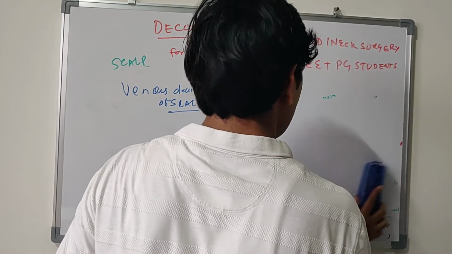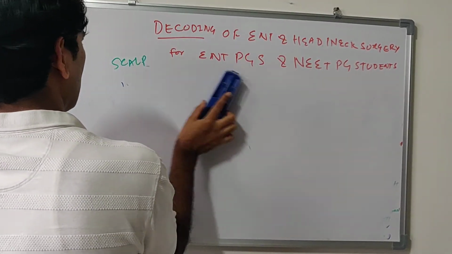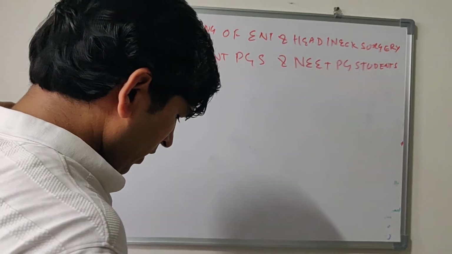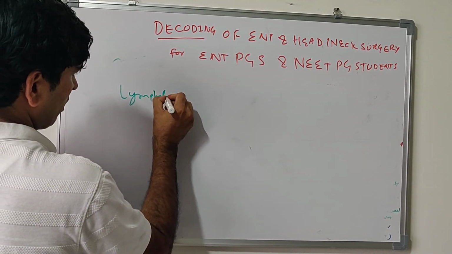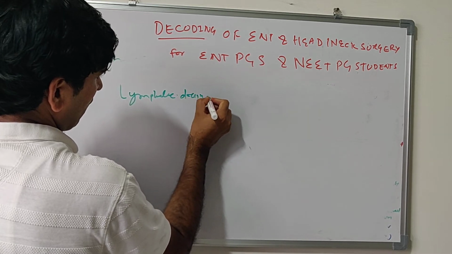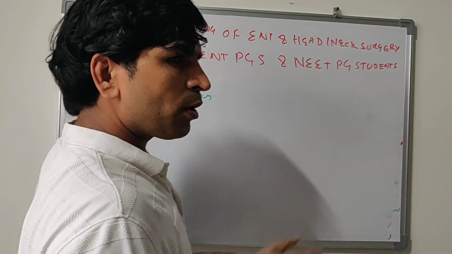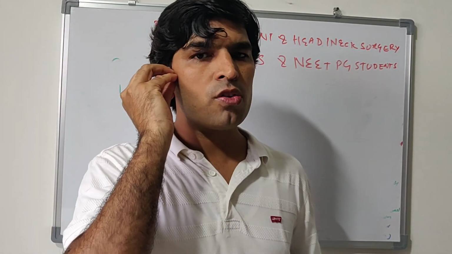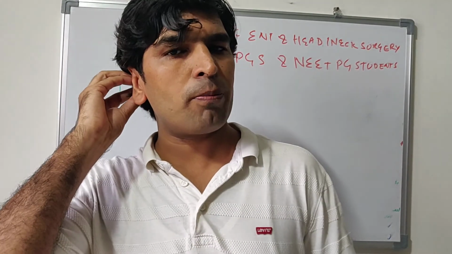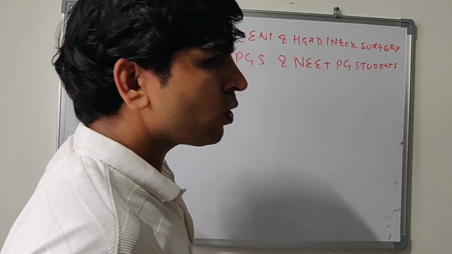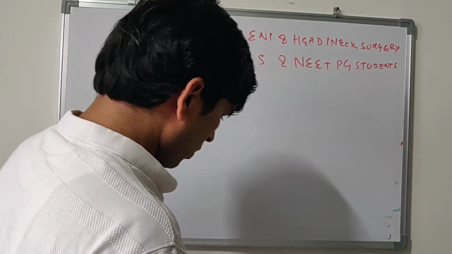Now lymphatic drainage. Lymphatic drainage of skull. In front of auricle, mainly parotid lymph nodes and preauricular lymph nodes, and behind, mastoid lymph nodes, which ultimately drain into jugulodigastric nodes. Okay.